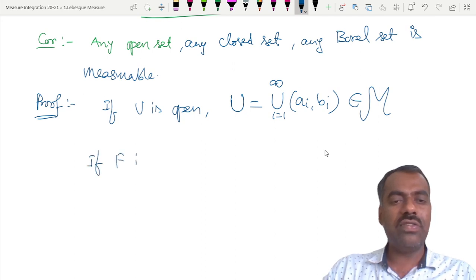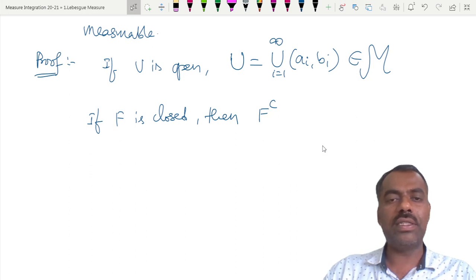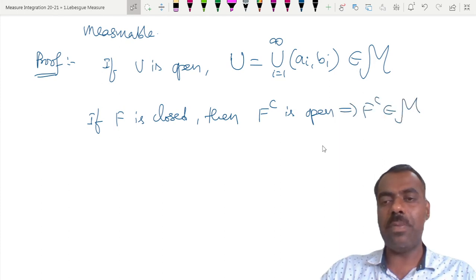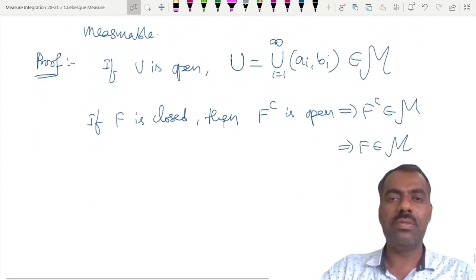Suppose F is closed, then F complement is open, so F complement belongs to M. That means F also belongs to M. So F is also measurable.